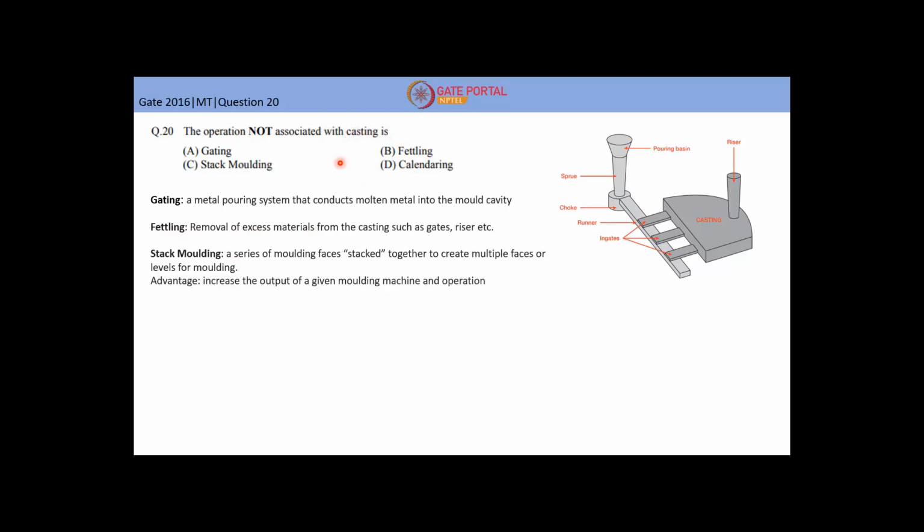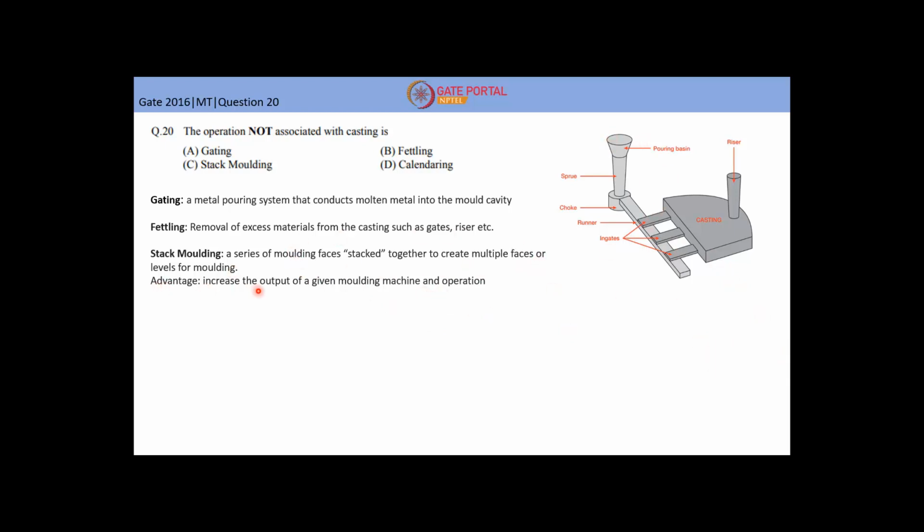Now what is stack molding? Let's say if I have this casting, I bring more castings in series with it. A series of molding phases is stacked together to create multiple phases or levels of molding. This is required in industrial applications, because if you have one riser and a series of molds, then you are solidifying metal through one gate system.